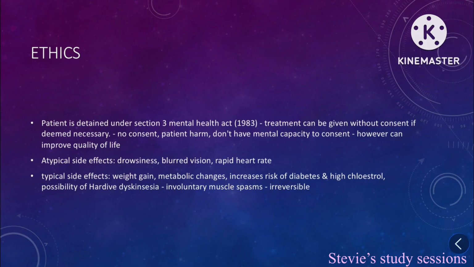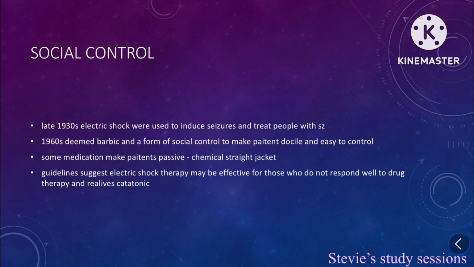Typical drugs also have side effects like weight gain, metabolism changes, increased risk of diabetes and high cholesterol, and the possibility of tardive dyskinesia. Now, if you don't know what this is, it's involuntary muscle spasms, which are irreversible. Both of these drugs can be given to someone under the Section 3 Mental Health Act 1983 without their consent and can lead to all these side effects. This, therefore, leads to question whether or not we're doing this for the patient's best interest or whether we're doing it to control them. Social control.